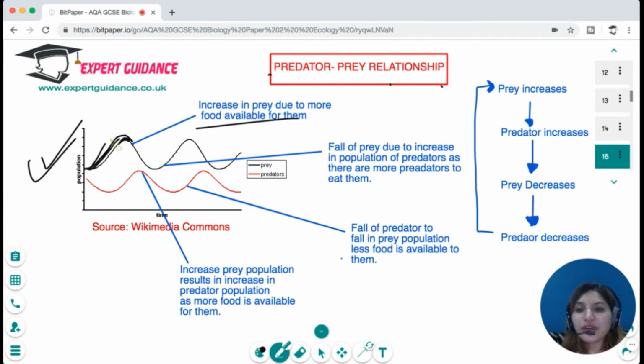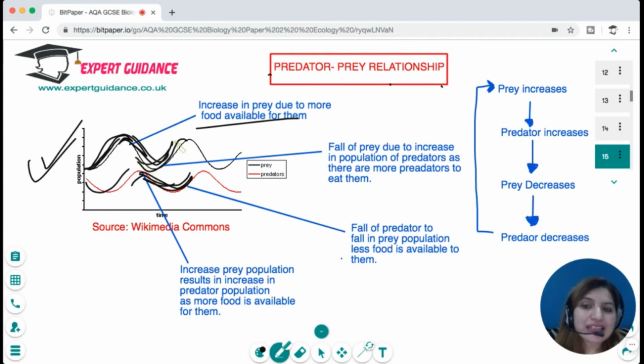When there's an increase in prey, what will happen? The predators will also increase because there'll be more food for them. But as predators increase, it will cause a fall in the prey because all the prey will be eaten up. Now, as the prey decreases, the predator also decreases because of no food available for the predators. Now, as the predator decreases, the prey tends to increase because of less predation.